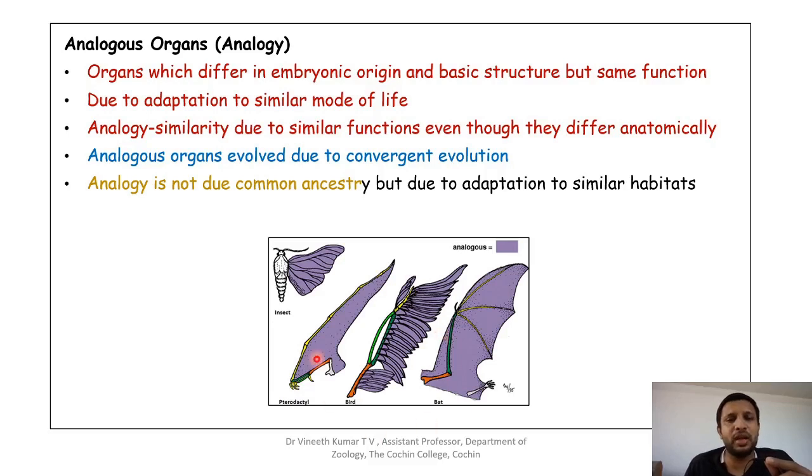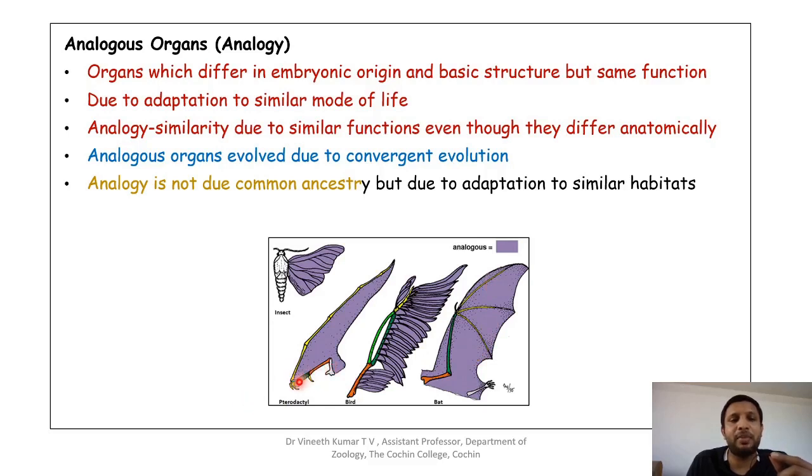So the examples are shown here. It is the wings of insects, the wings of bird you can see, and the wings of bat is also given. So in every case, you can see that everything is used for the same function. It is for flying, but the basic structure is different. This is made up just of chitin, which is arthropodin. Here in the case of bird, you can see that this is made up of bones, then feathers covering it, etc. In the case of mammal, which is bat, you can see the same pentadactyl plan.